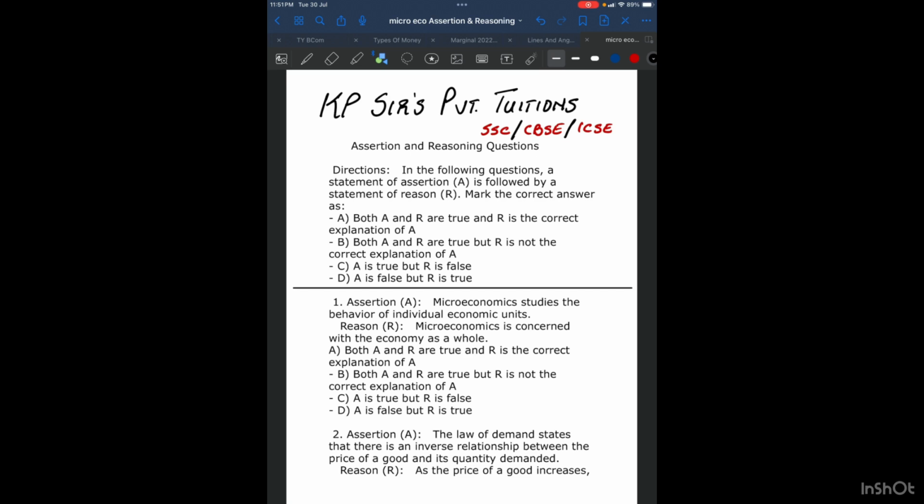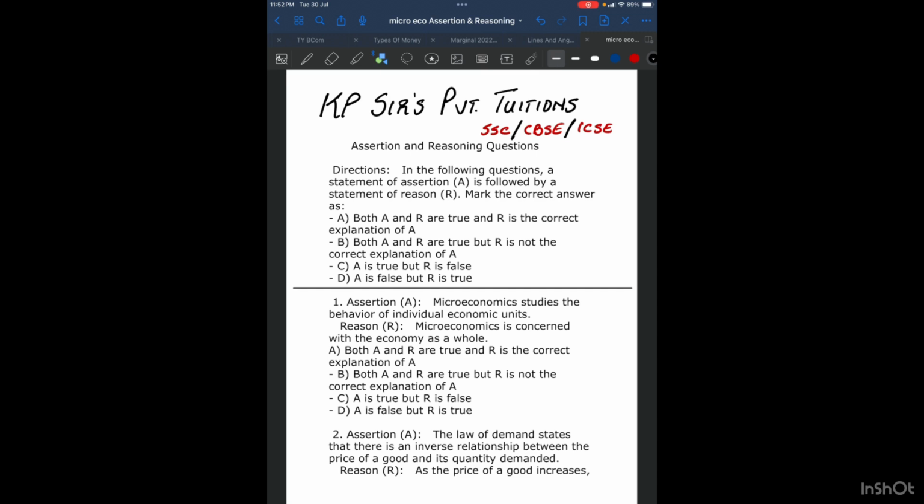The assertion is microeconomics studies the behavior of individual economic units. It's true because in 11th standard also we have done it in the definition, right? It deals with particular price, individual income, individual wages, particular industry, particular commodity. So that's true. When we talk about reasoning, it says microeconomics is concerned with the economy as a whole.